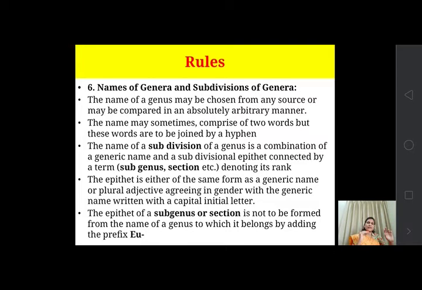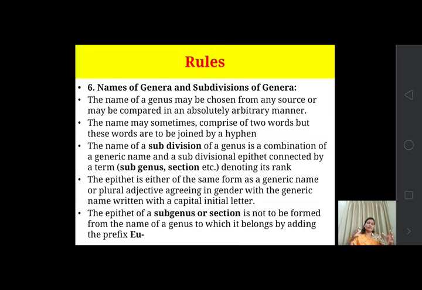The name may sometimes comprise two words. In some cases, one particular name is not applicable to the genus, but the author wants to give two names to one genus.